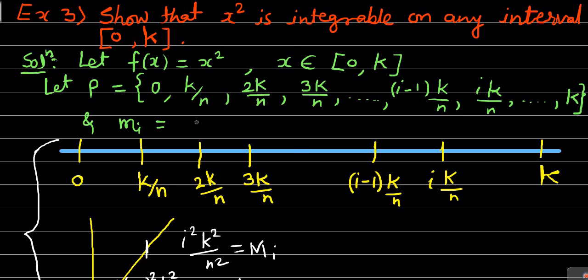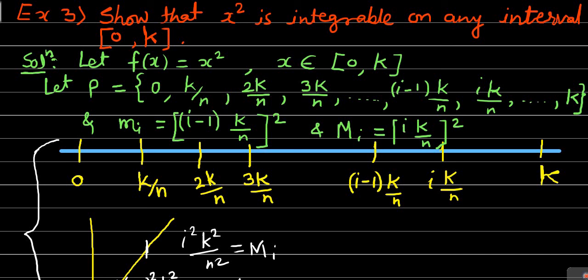So here small mi, as explained just now, is equal to (i minus 1) into k by n, whole square. This is our small mi. And capital Mi, what is capital Mi? Capital Mi in this particular example is i into k by n, whole square.